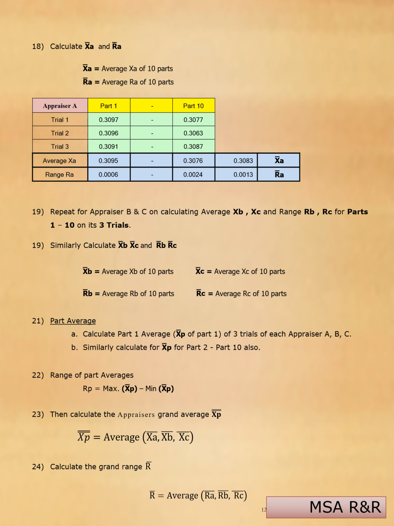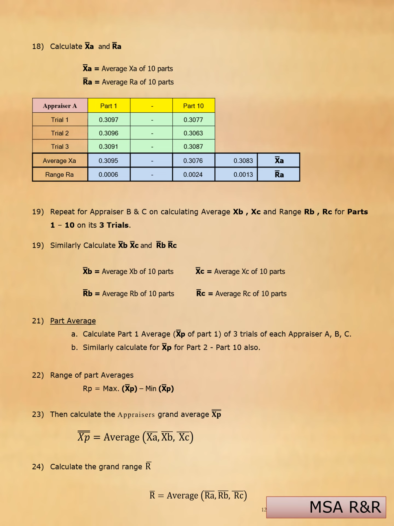Now the part average. Calculate the part 1 average of the 3 trials of each appraiser A, B and C. Similarly, calculate for parts 2 to 10 also. Range of part averages: RP equals the maximum of X bar part minus the minimum of X bar part. Then calculate the appraisers' grand average X bar P. X bar P equals the average of X bar A, X bar B, X bar C.